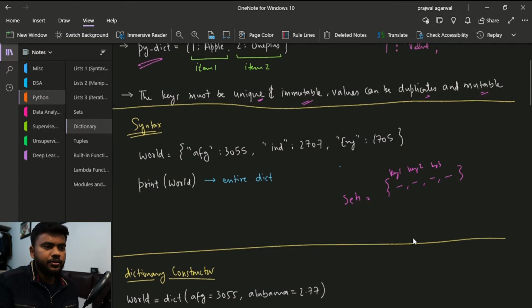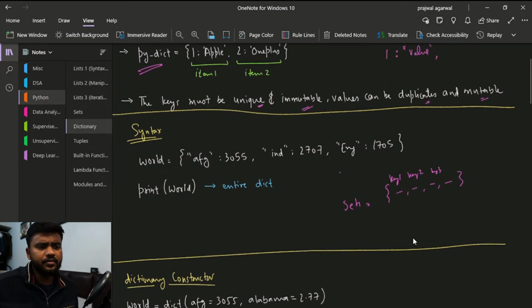Since we will be using keys as indexes, they cannot be duplicates. They have to be unique, because if they are duplicates, for example, 1 is pointing to one value v1, and 1 again is pointing to another value v2, then if you look for 1, the compiler won't know which value to show.